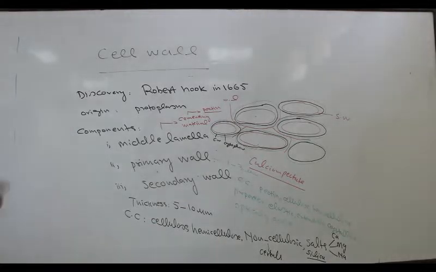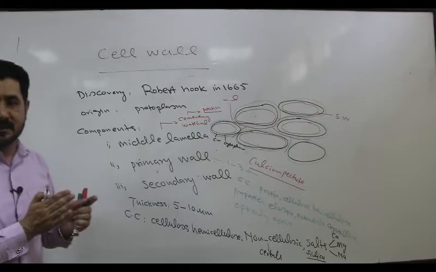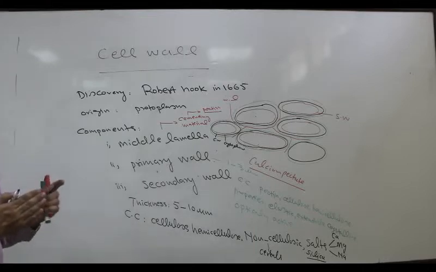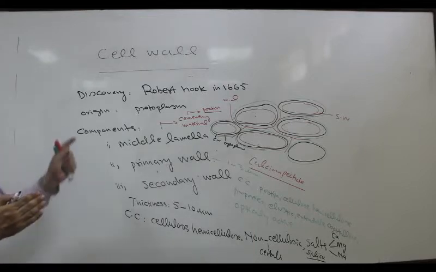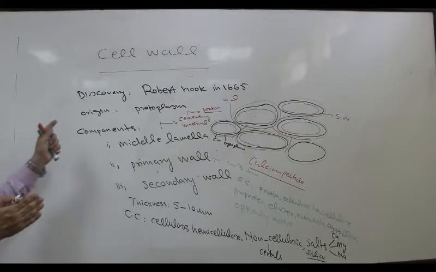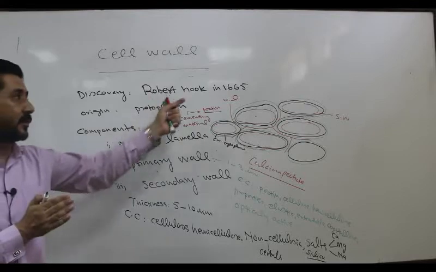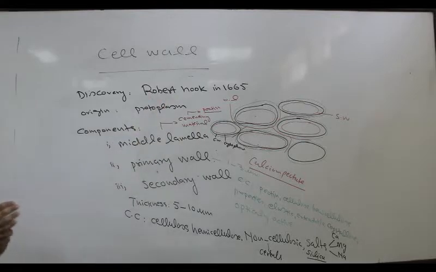So this is all about the cell wall. That is, cell wall is a thick, stiff layer which surrounds the cell of what? Plants, bacteria and fungi. Who discovered this important structure? It was discovered by Robert Hooke in 1665.